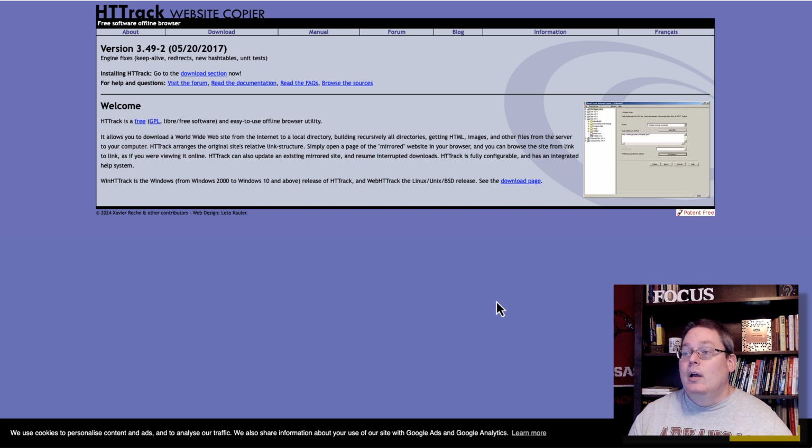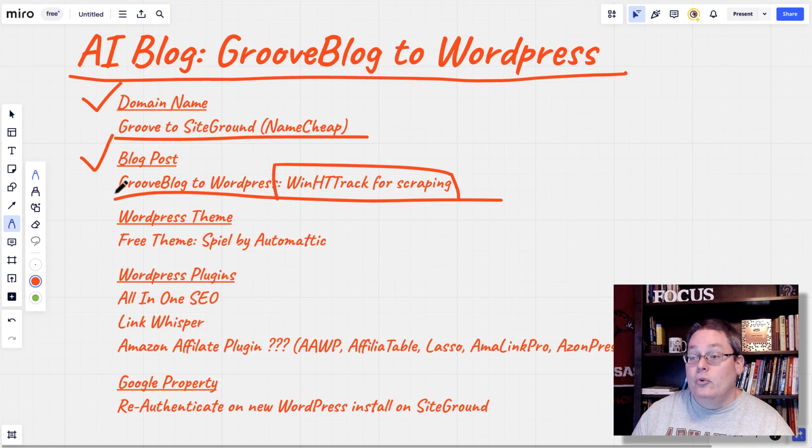But I'm going to test out scraping the blog posts versus doing that manually, because Grooveblog, again, has no export feature, so I can't export the blog and then import it. I will check with Groove and see if they can do that, but right now they don't have the feature built in, or I haven't seen it built into Grooveblog.